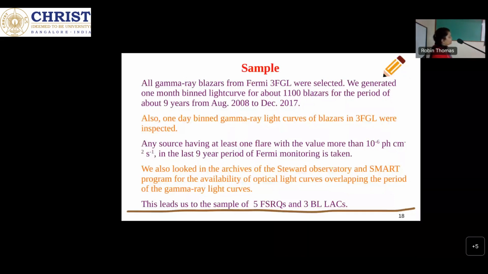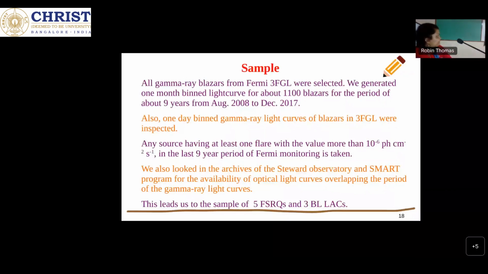In the third panel, this is the optical light curve, where the data is taken from Steward and SMARTS. In the fourth panel, this is the IR light curve, taken from SMARTS in the J and K bands. The last panel shows the polarization degree in the optical band, taken from Steward. Steward also provides polarization in the optical V band, so that we have plotted in the slide.